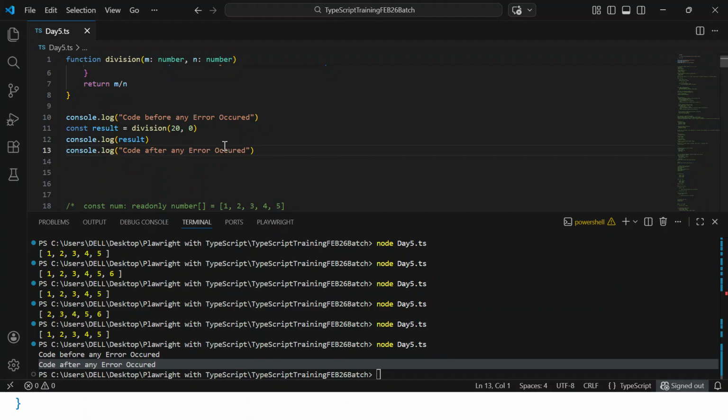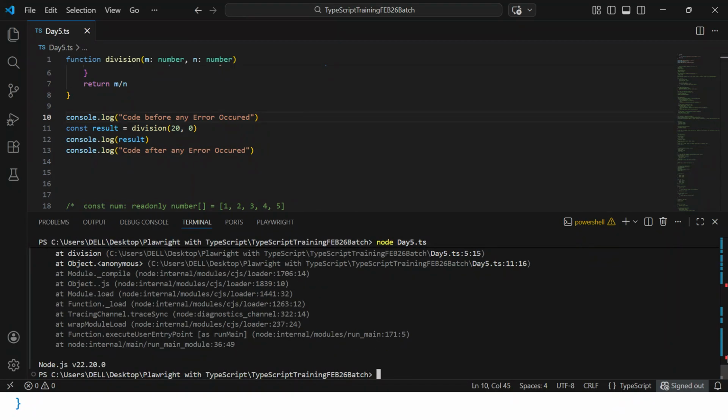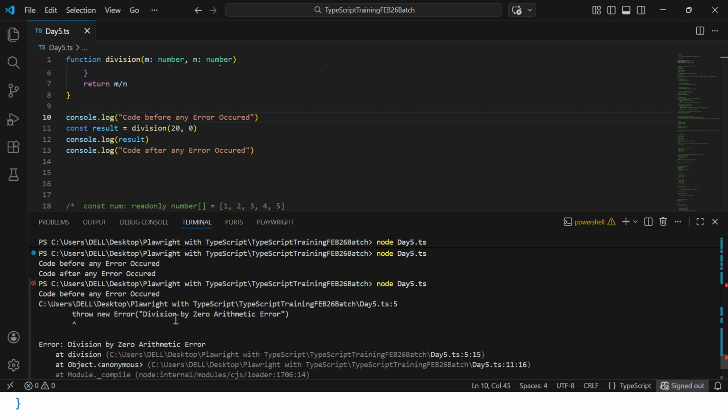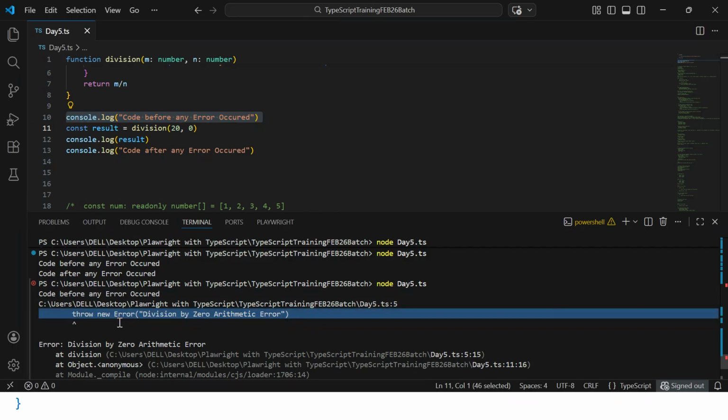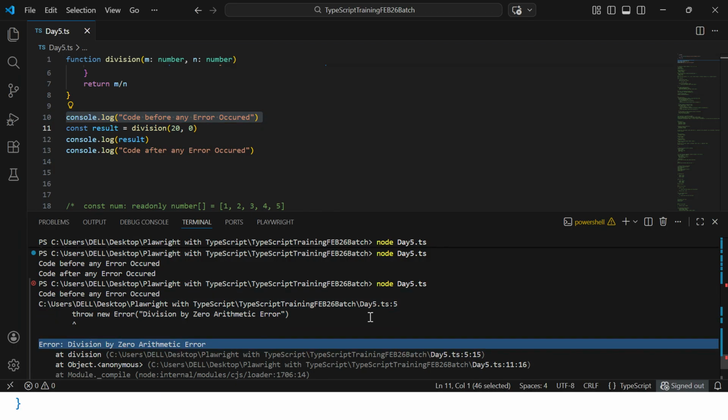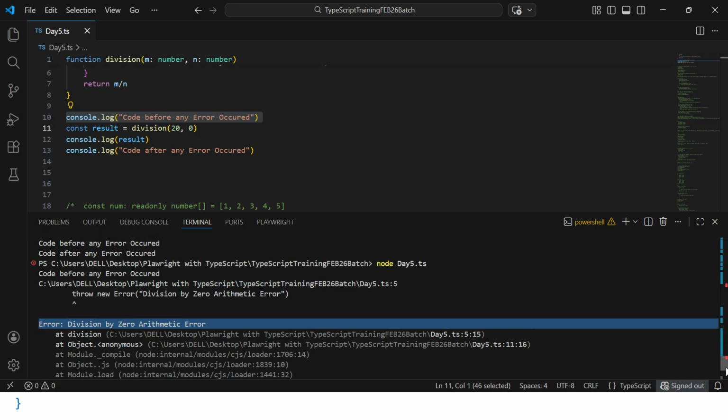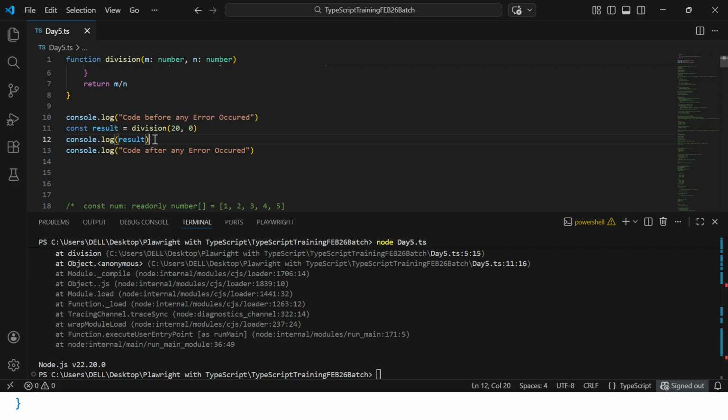Now see, the problem will come on this line. Because of the problem, the next line of code will not be executed. That is the problem. The error is definitely there, but the remaining lines of code are not getting executed because of this error. You could see the output: code before any error, this executed. After that the error came, division by 0 arithmetic error is coming. After that, the next line of code is not executed. Your execution is halting here, and the remaining lines of code are not being executed.